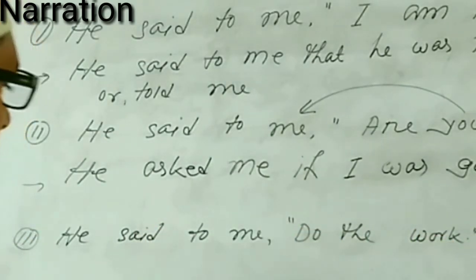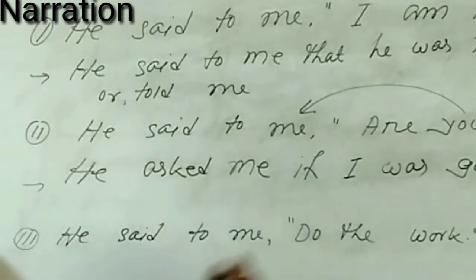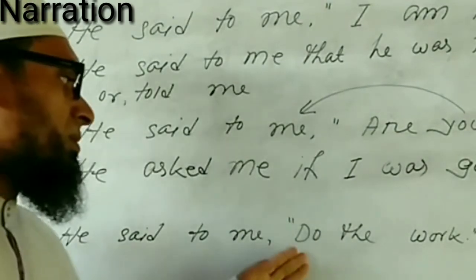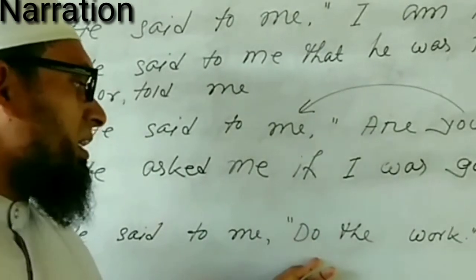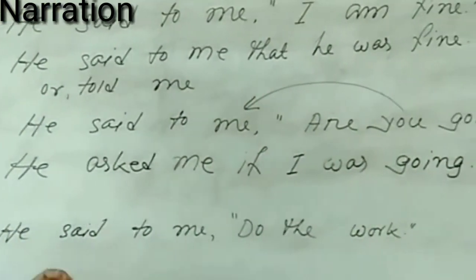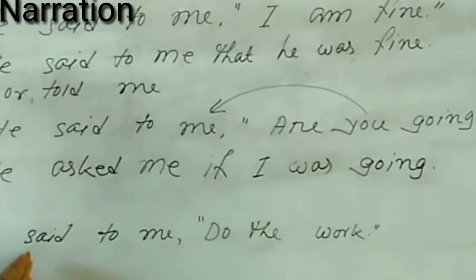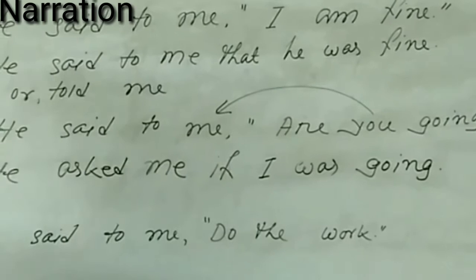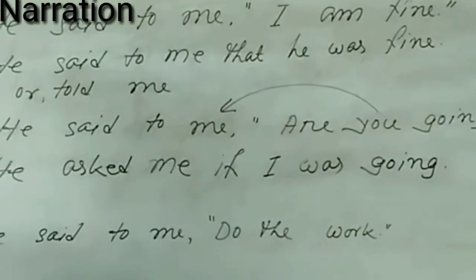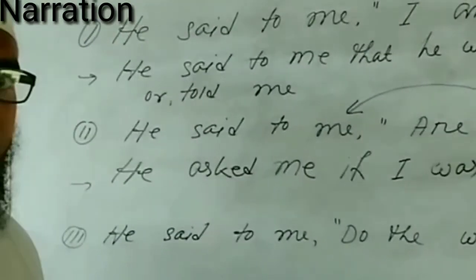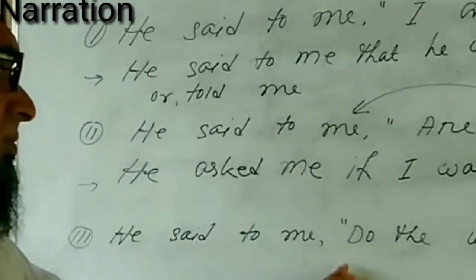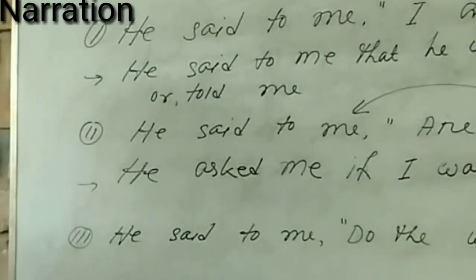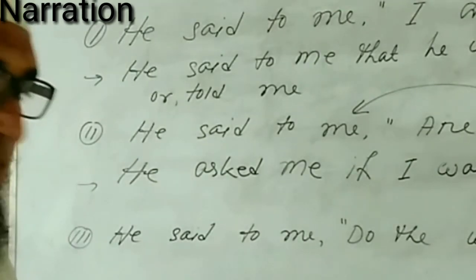And the next one, the reported speech here is written in imperative sentence. So if we want to change the reporting verb, we have to follow the rule of imperative sentence. So dear students, in changing narration of an imperative sentence, we have three items: advice, order, and forbidden.